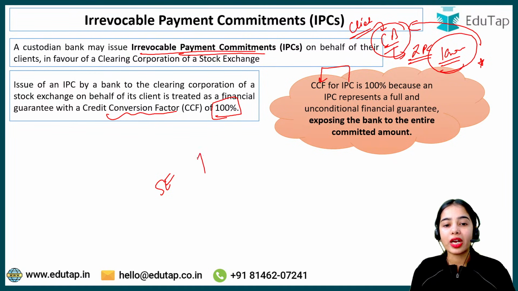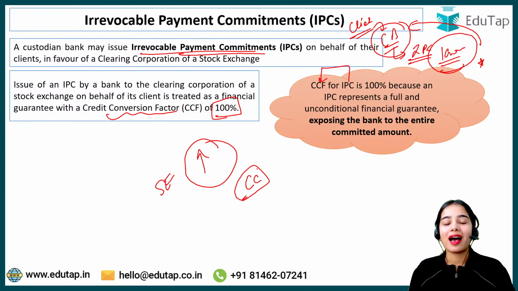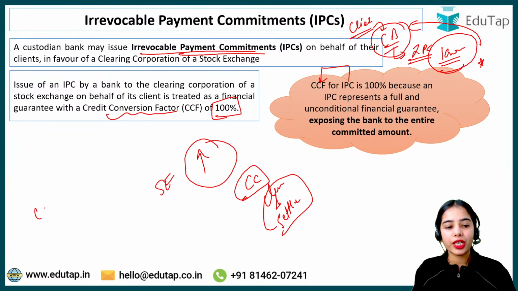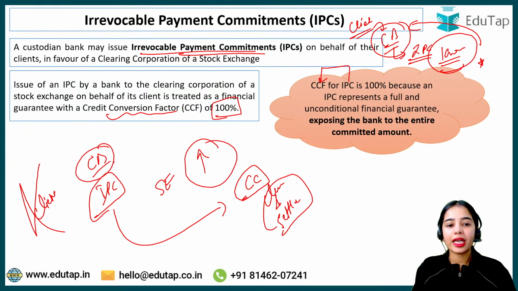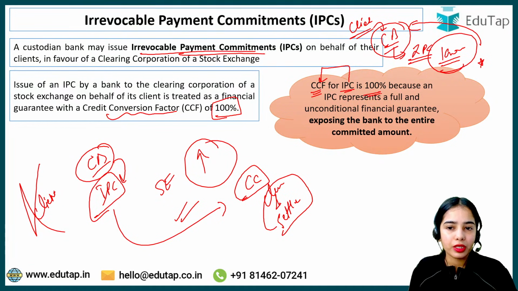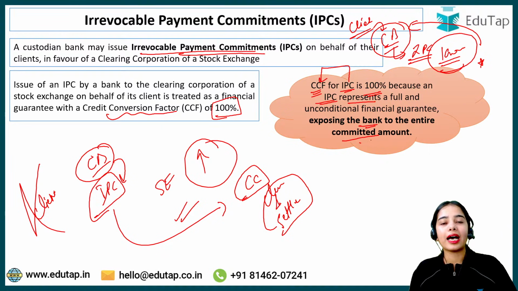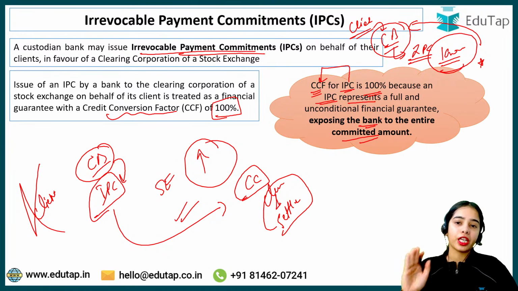In the stock exchange, if the transaction has been initiated, the clearing corporation has the responsibility to clear and settle the trade. So if the transaction has been initiated by the client and the custodian bank has provided the irrevocable payment commitment to the clearing corporation, then the trade has to be settled. So if the client is not providing the money, the custodian bank that has provided the irrevocable payment commitment has to provide the money. So basically, the irrevocable payment commitment has the credit conversion factor of 100%, because the IPC represents a full unconditional financial guarantee, exposing the bank to the entire committed amount that has to be paid by the custodian bank if the client fails.